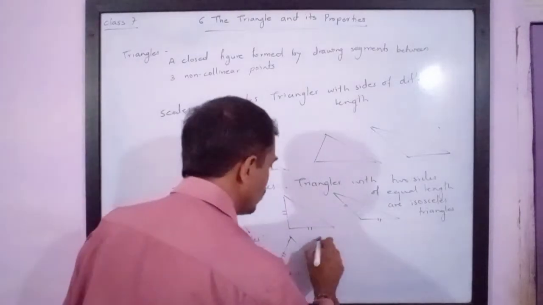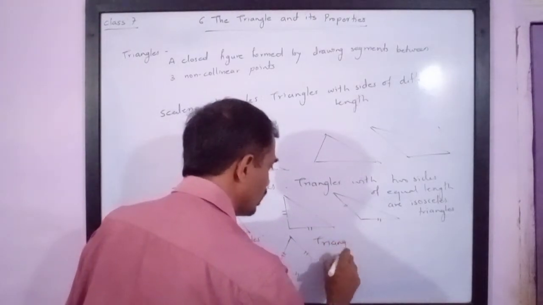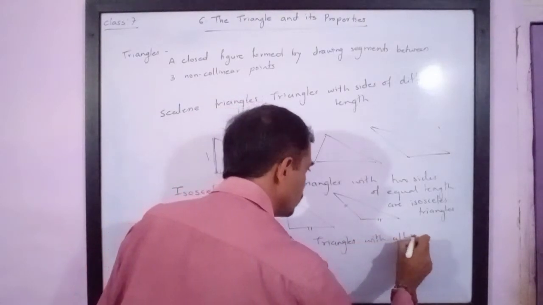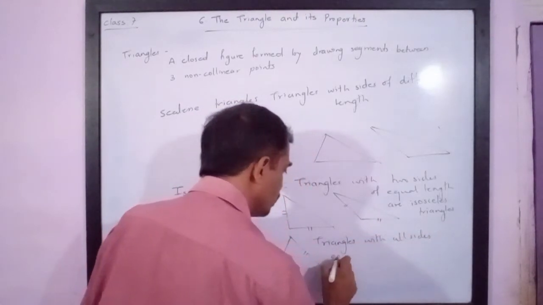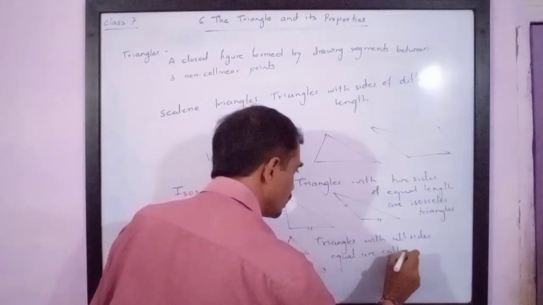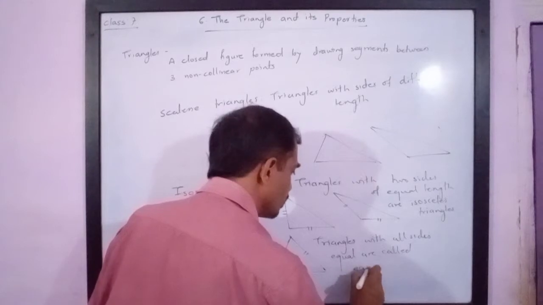So triangles with all sides equal are called equilateral triangles.